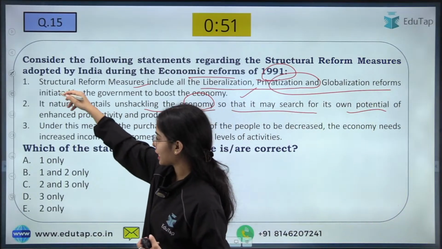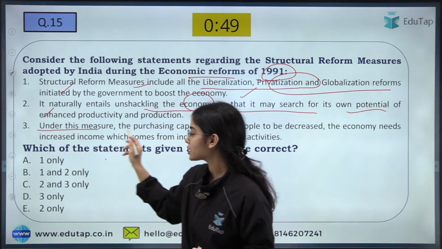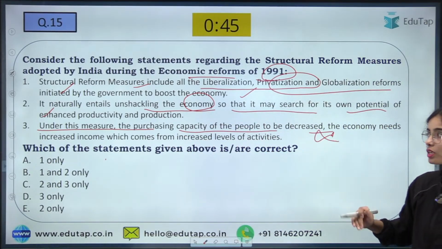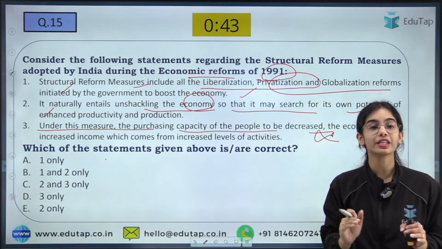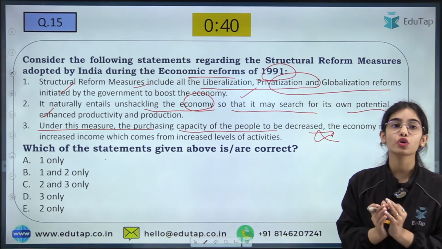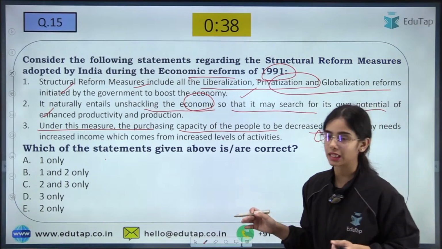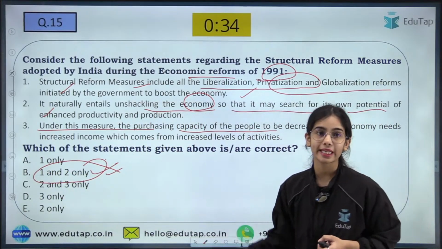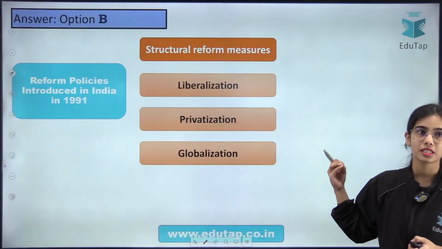So first seems correct and the second also seems correct. Under this measure, will the purchasing capacity of the people decrease? No. We want more production. More production will happen when there is more demand. So we actually want to boost the demand so that production can increase. So 1 and 2 are both correct and the third one is wrong. So here the answer is B.